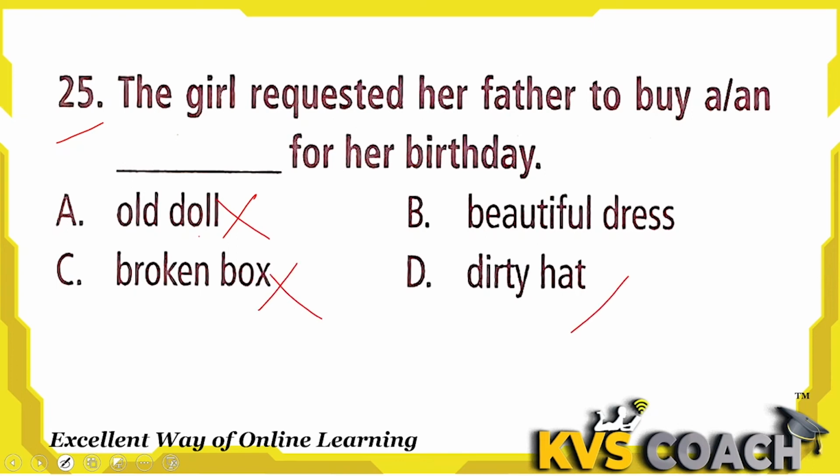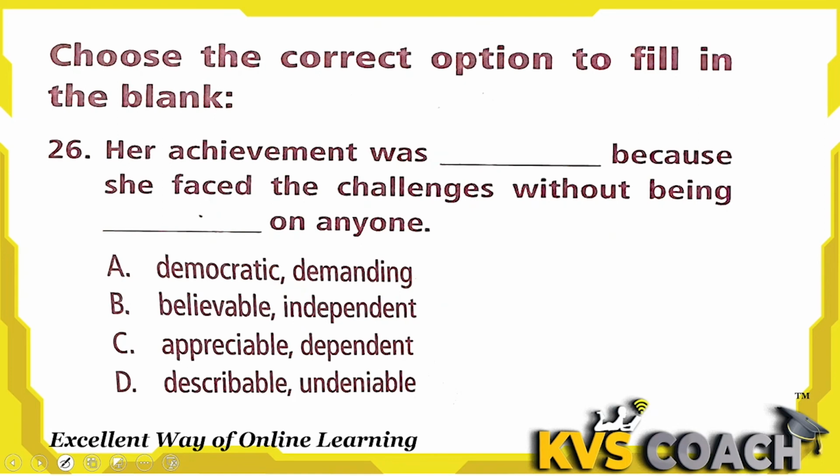Broken box or dirty head, they are the wrong words. On her birthday she cannot get this type of gifts. She can buy a beautiful dress. So she wants to buy a beautiful dress for her birthday. B is the right answer here.